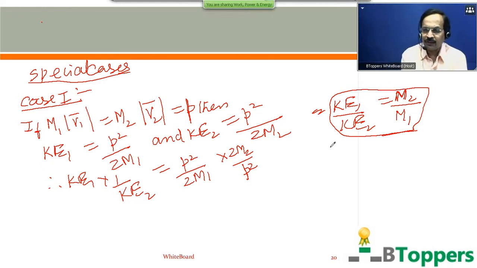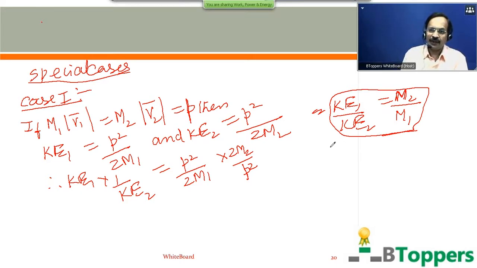So if a body originally at rest explodes into two parts of different masses due to internal forces, then just after explosion, the two parts have the same magnitude of momentum but move in opposite directions. In that case, you can write the ratio of their kinetic energies as equal to the inverse ratio of their masses. Like that you come across a number of examples which come under this particular case.